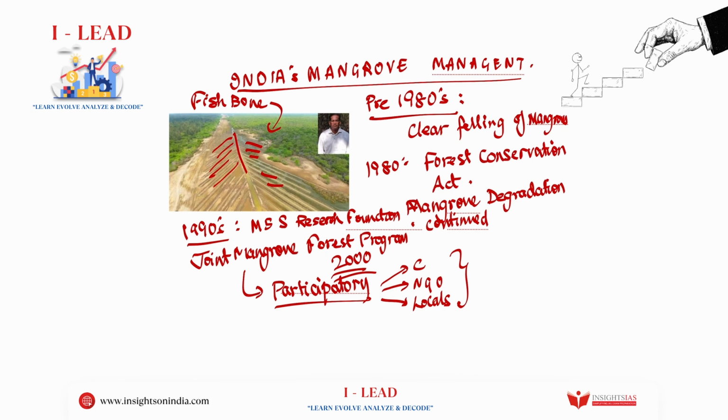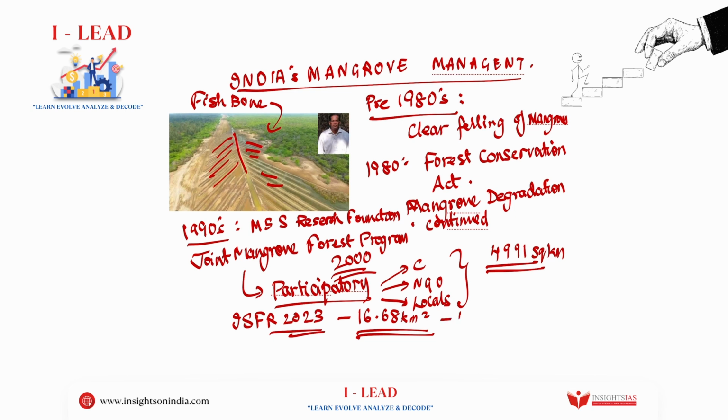Okay, so overall, we can see that about 4,991 square kilometers of mangroves are there in India. And in the Indian State of Forest Report 2023, we can notice a total of 16.68 square kilometer increase. It's very minimal. So we can see this much mangrove cover increase in the recent forest report, right? I hope that this has enhanced your knowledge about what you traditionally read in your textbooks of environmental studies. So with this, I hope that you'll be able to write better answers also.